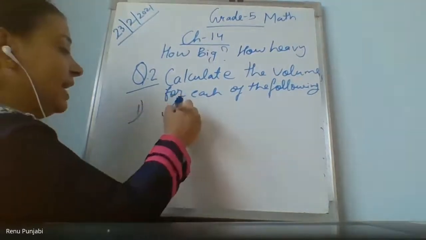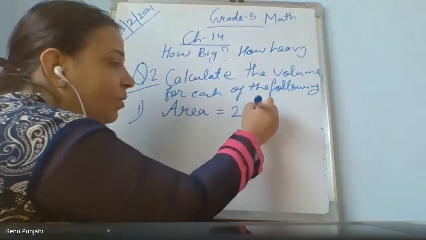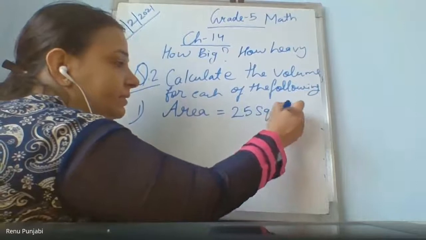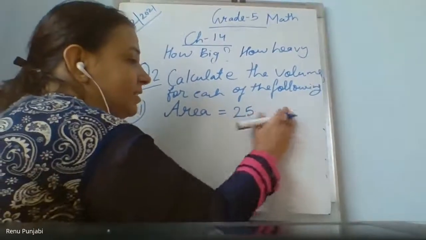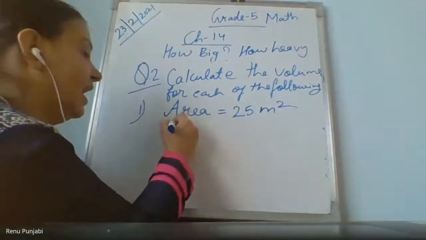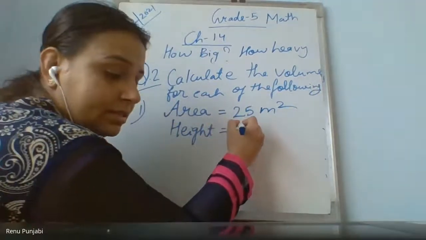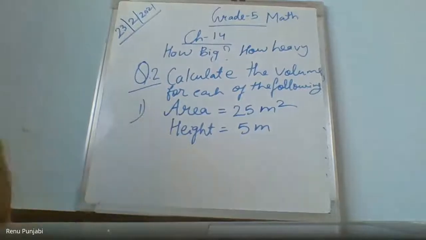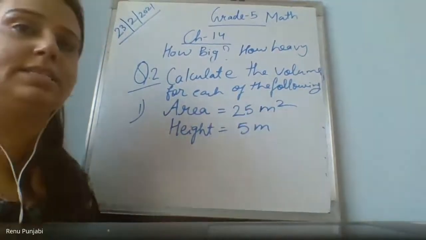First sum, area is given to you. Area is 25 square centimeter, or you can write it as meter square. The area is this and the height is this, 5 meter. Find the volume of this figure if area is given. Which figure is this?